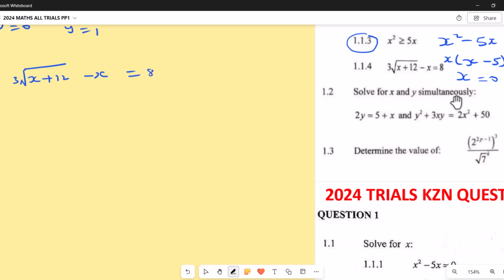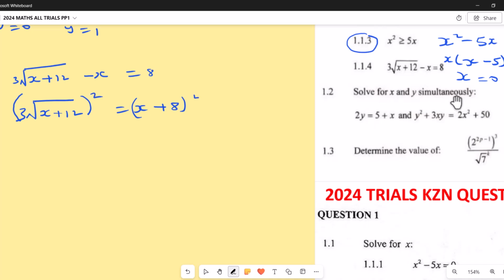Now, before we remove the square root, we're going to bring the x to make it positive. So in other words, we have 3 root x plus 12 equals to x plus 8. Now we can remove the square root by squaring both sides. We square this one here, and square this side as well.